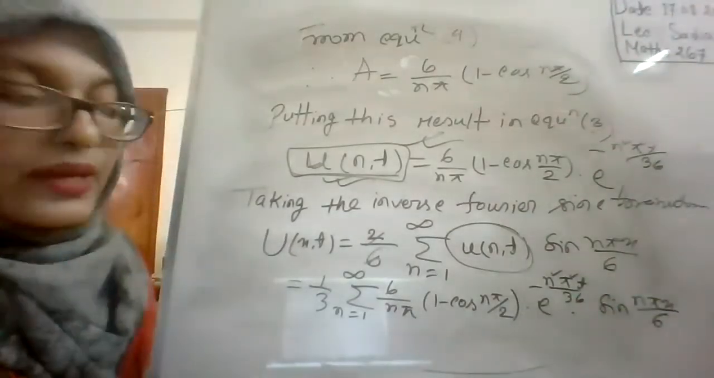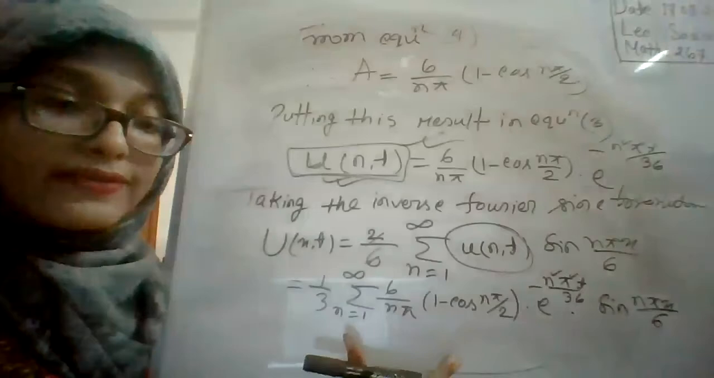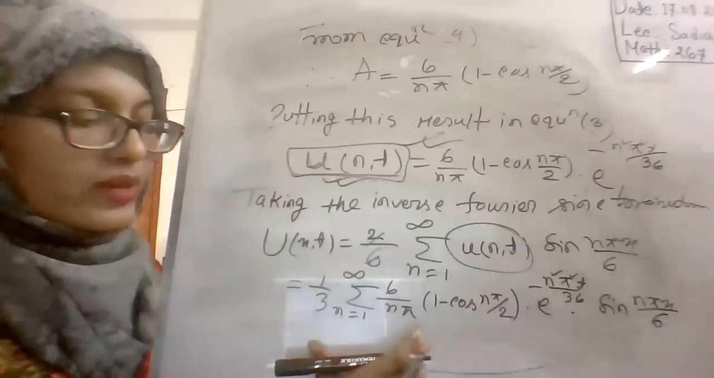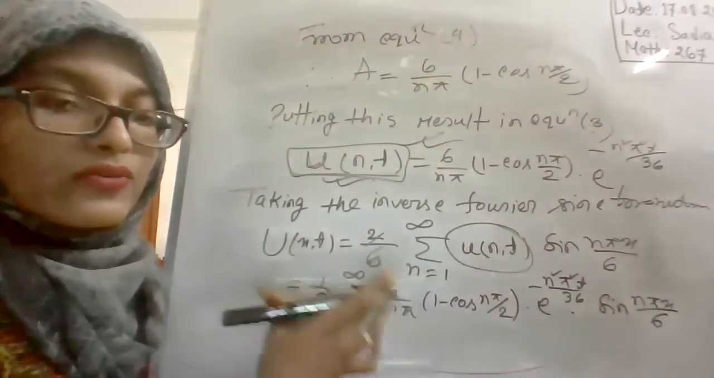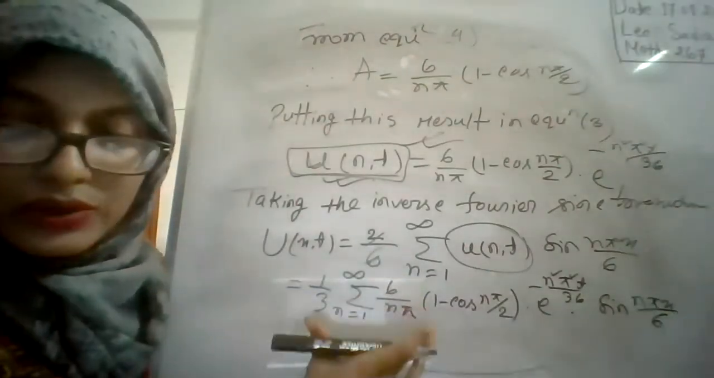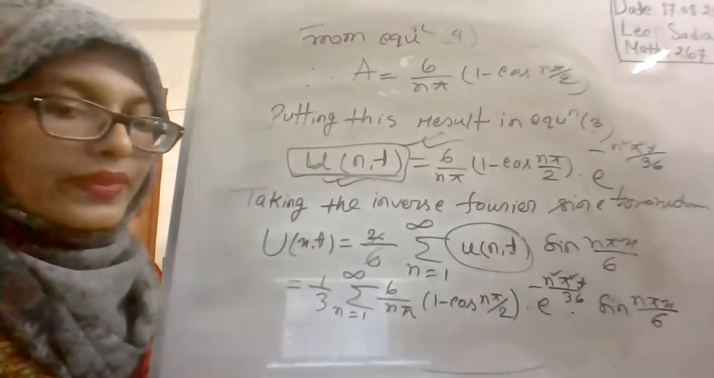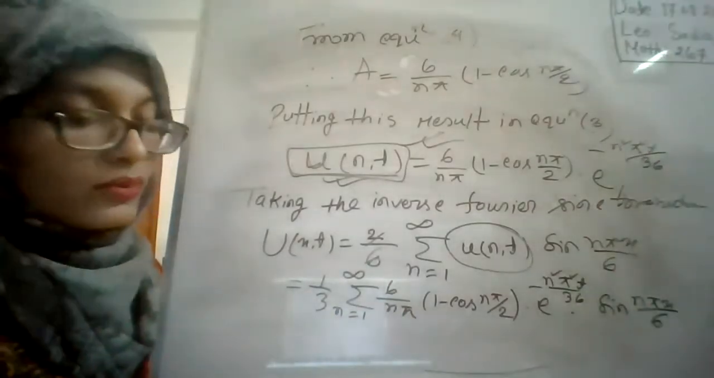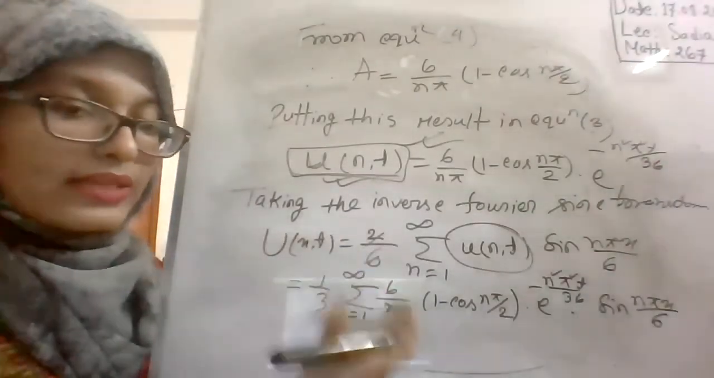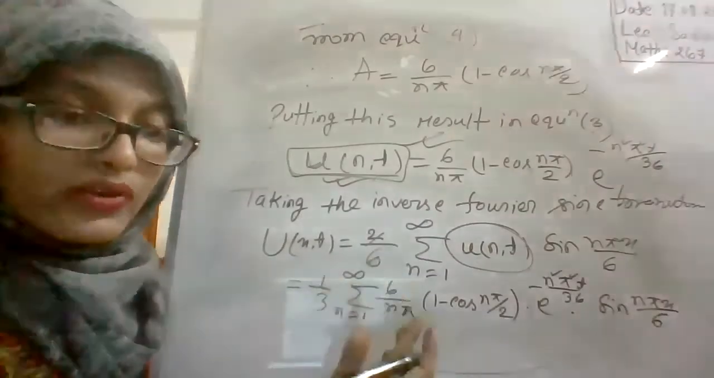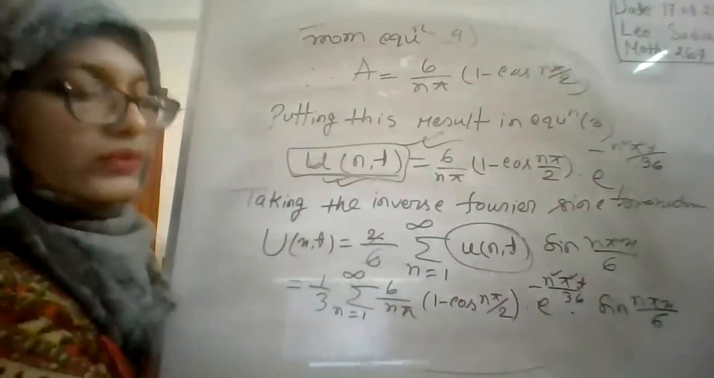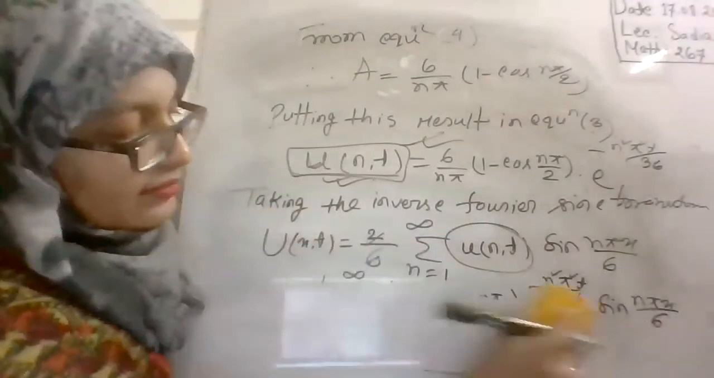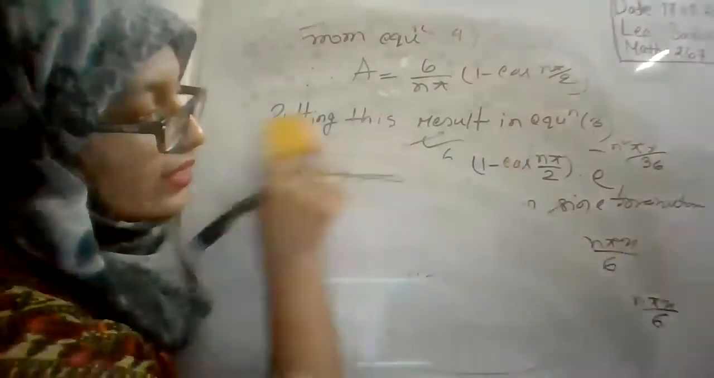So this is the solution of our given initial boundary value problem, which is the required solution. Is there anyone who didn't understand today's lecture, or has any problem or query? We are at the end of today's class. If you have any problem or query, then you may ask.